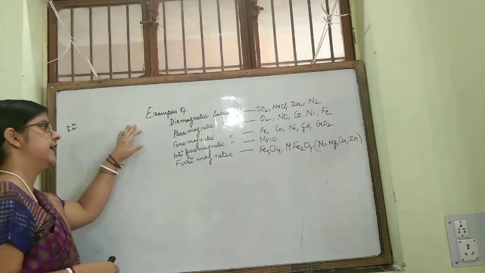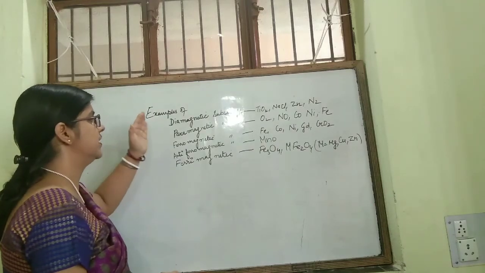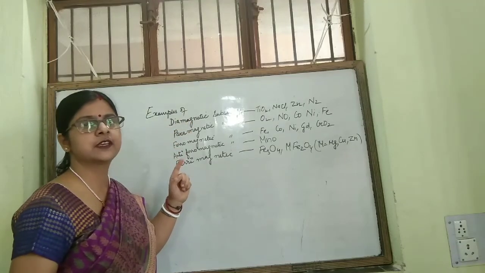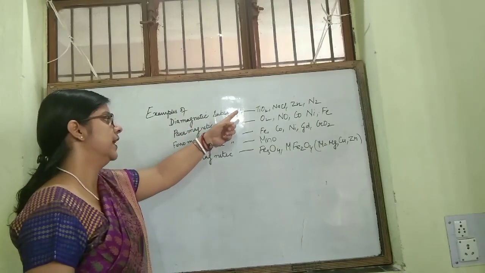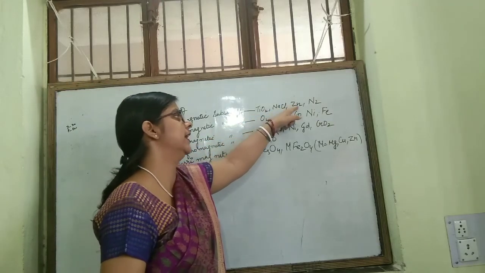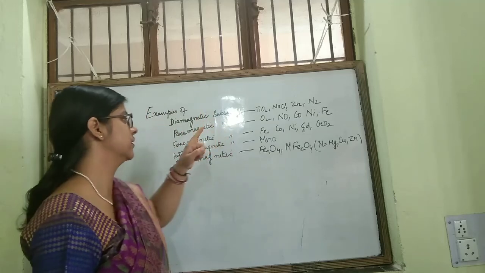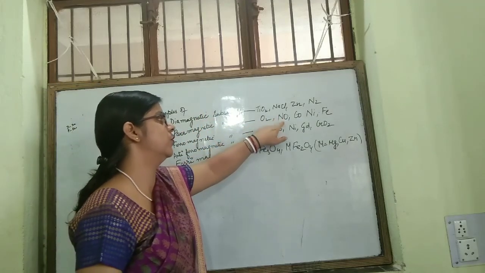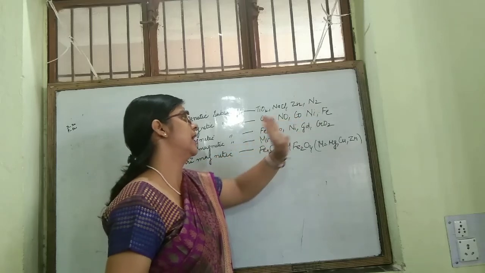So we'll discuss the examples of these various types of magnetic substances. Diamagnetic substances, examples: TiO2, titanium oxide, sodium chloride, zinc, then N2, nitrogen. Paramagnetic substances, examples: O2, NO, cobalt, nickel, iron.